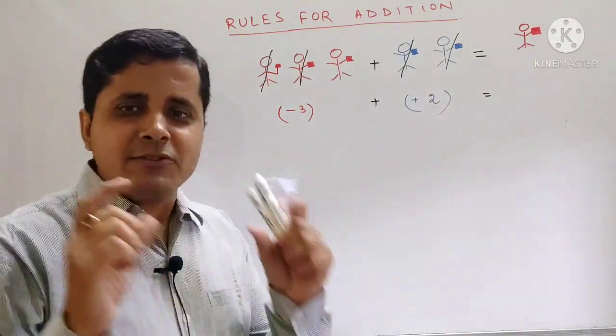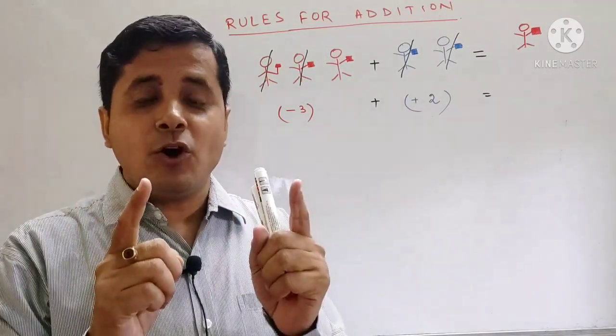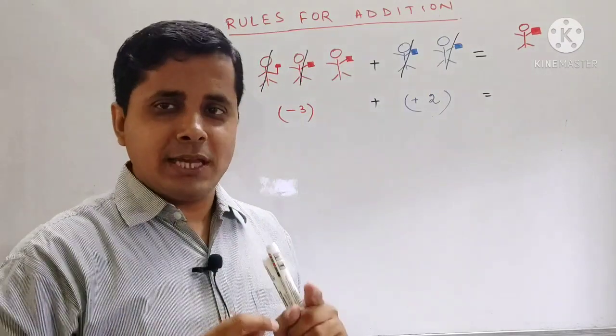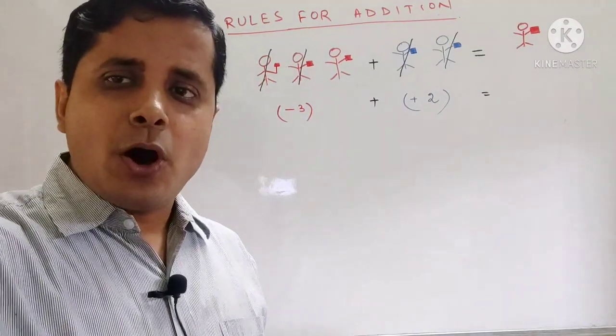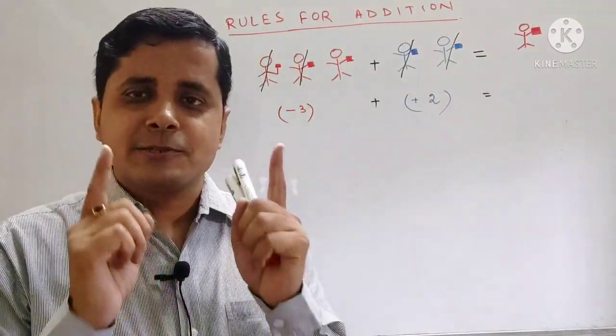That means whenever 2 integers are added and if they are of opposite sign, then we always subtract them.